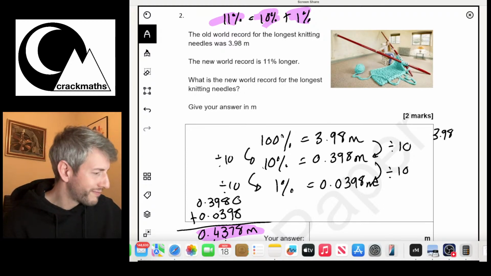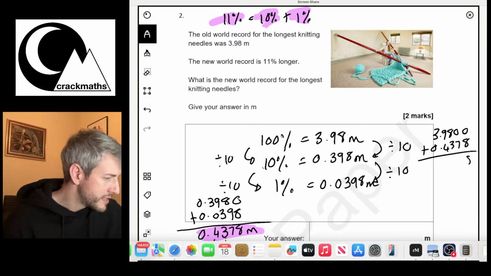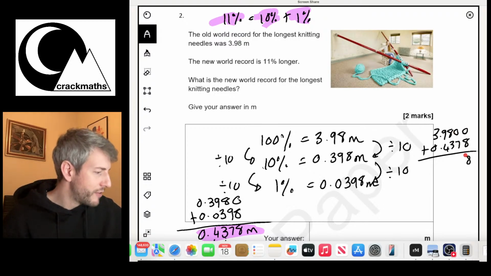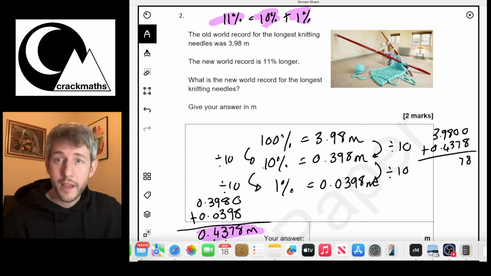Okay, right. So let's do it over here. 3.98 add 0.4378. Okay, I'm going to put the zeros here for my place value. And now we've got 0 add 8, which is 8. 0 add 7, which is 7. 8 add 3 is 11.